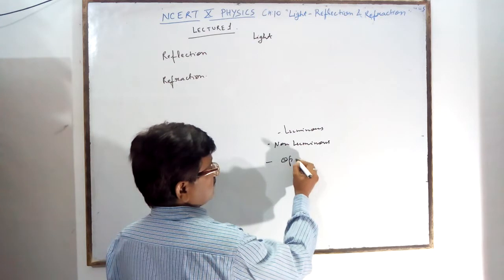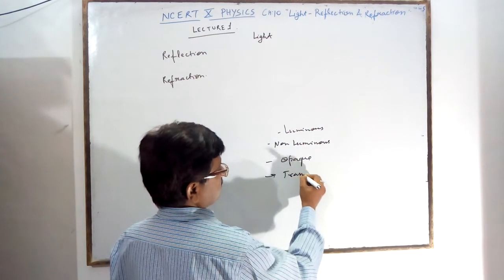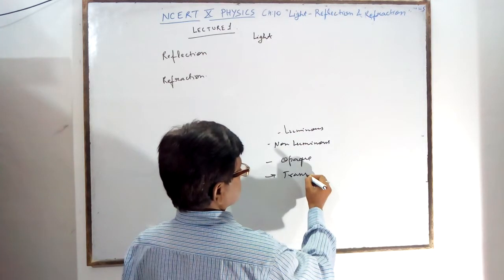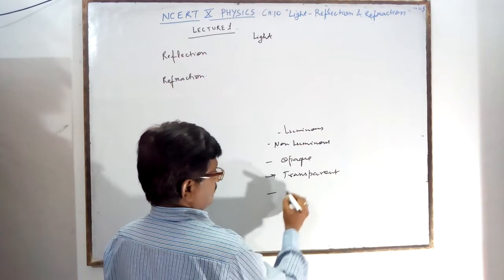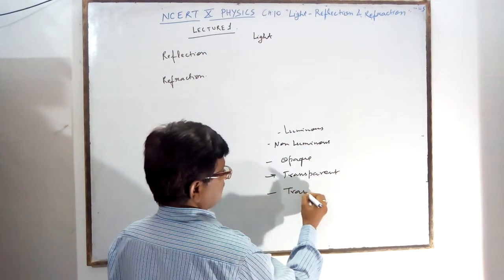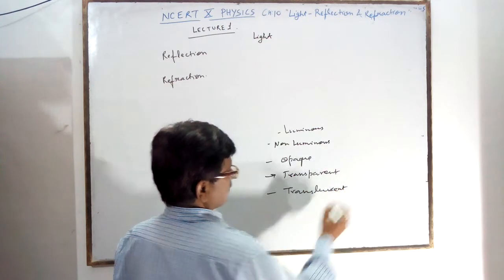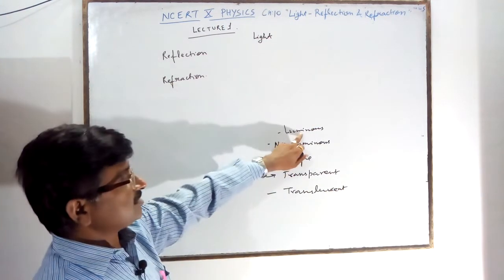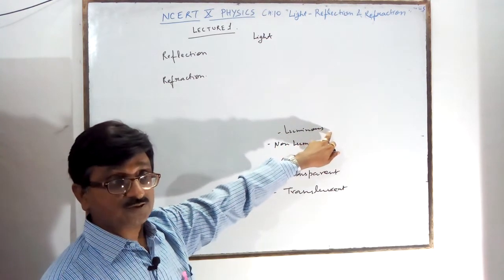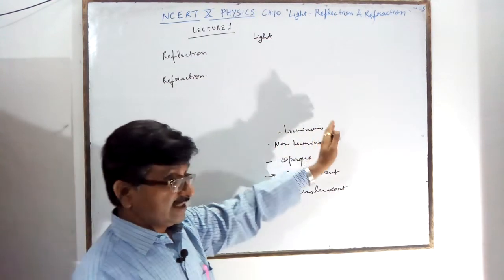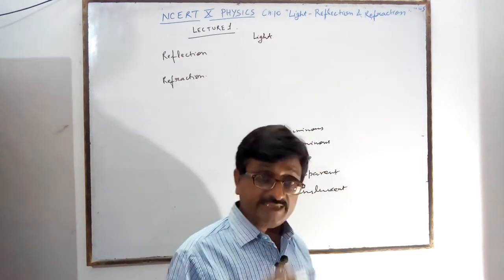Opaque object, transparent object, translucent object. A luminous object emits its own light. Firefly and sun are natural sources. Artificial sources are a burning candle, a glowing bulb, and a burning agarbatti.